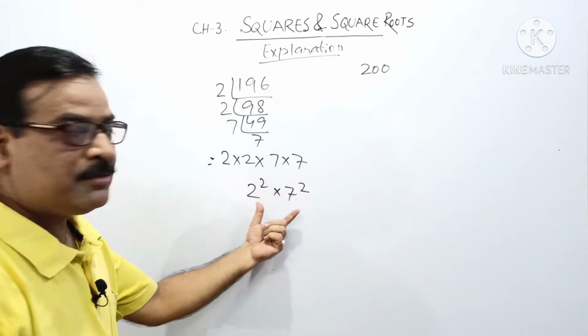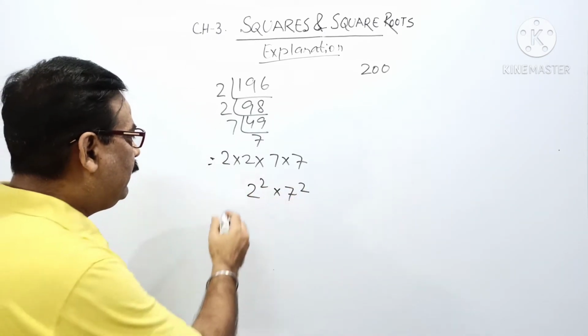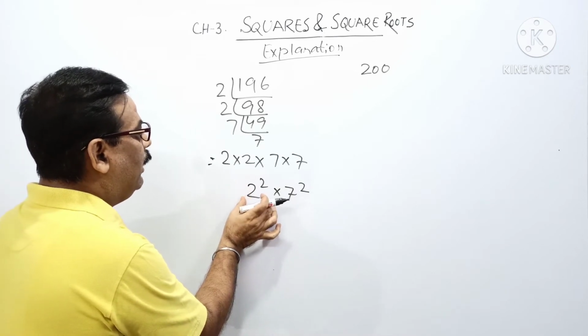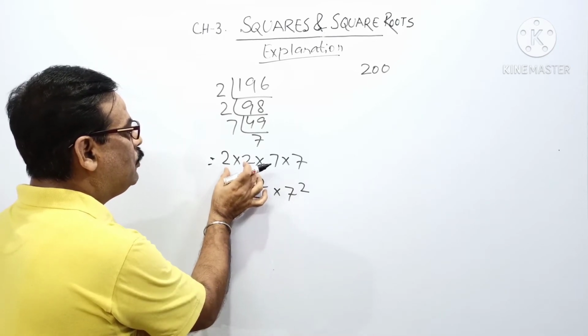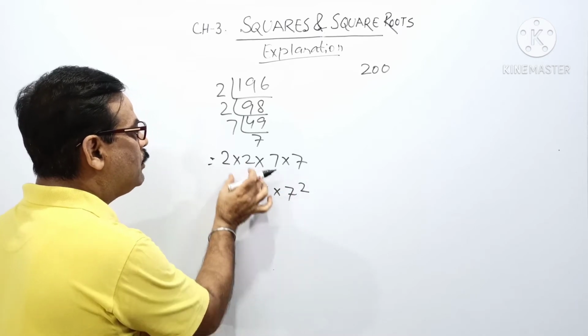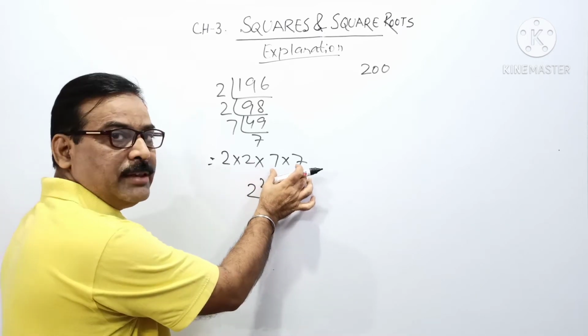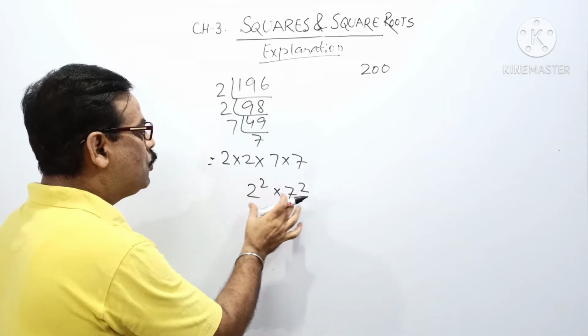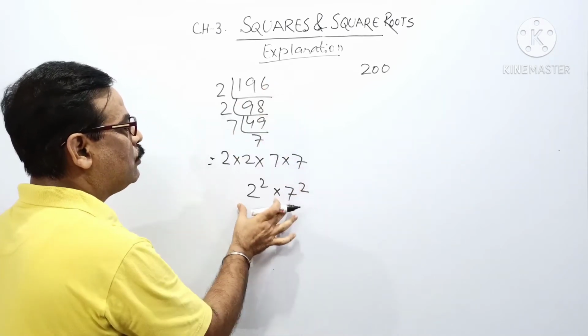What we observe from here is that the prime factors are in pairs: 2 into 2 is in a pair and 7 into 7 is also in a pair. So we can say this is a perfect square.